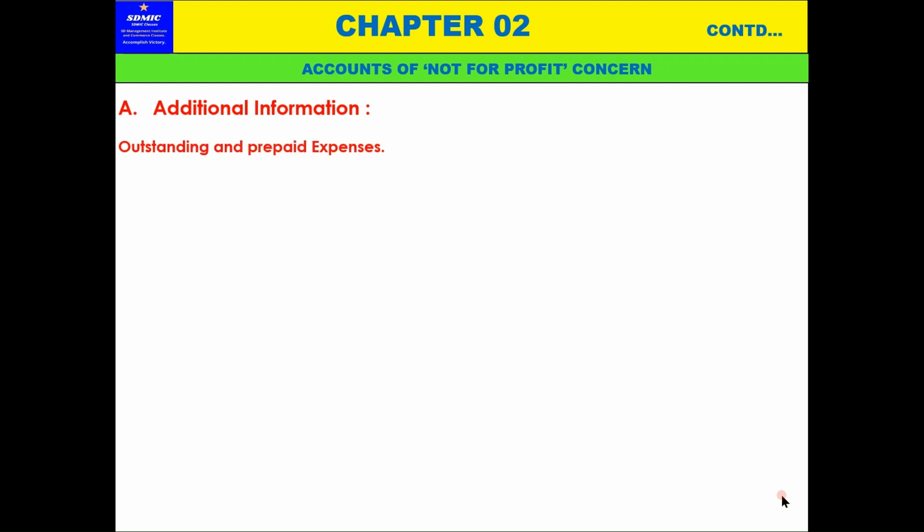Now additional information. Now outstanding and prepaid expenses. These all also explained in detail in chapter 11, but still I'm explaining that. Because see, this is going to be your base. ये base होता है कभी भी means जो when you are in coming to the practical life means in accounts या finance में जो आ जाएगा, then these are the things you should know. And if the base is strong, आप आराम से कर सकते हैं, you can do very easily. And if you are going to for higher studies also, this will help you.